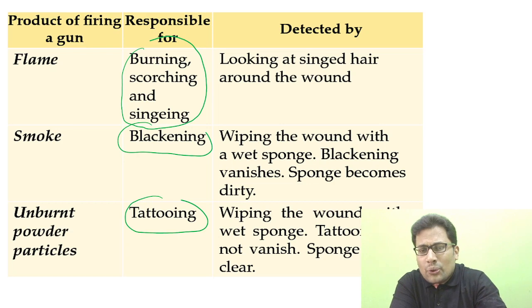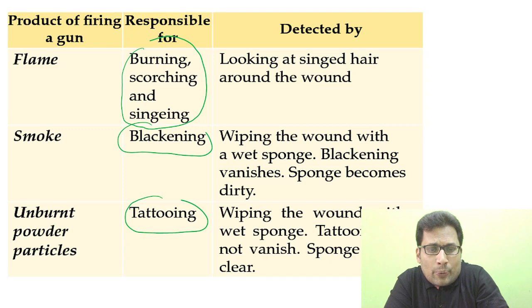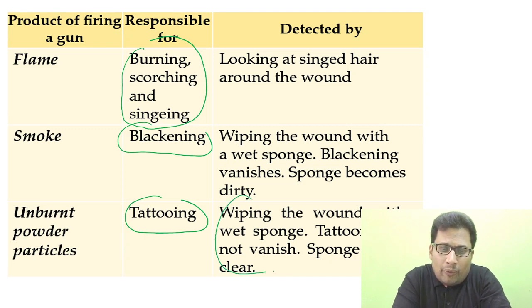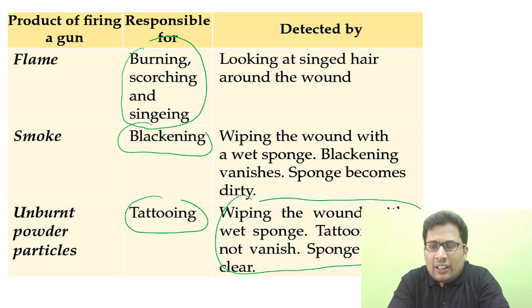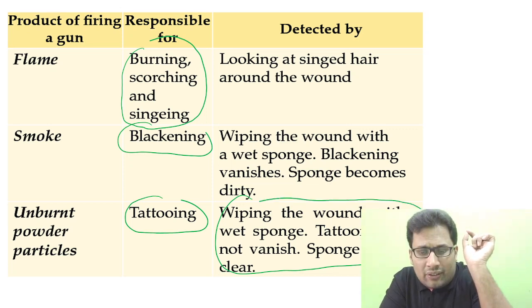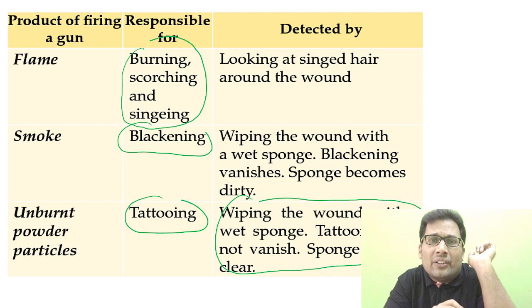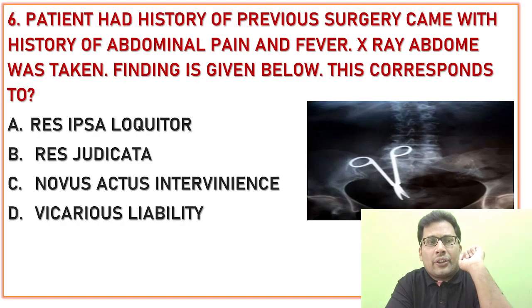The difference between blackening and tattooing is that when wiping the wound with a wet sponge, the blackening vanishes and the sponge becomes dirty. But in case of tattooing, wiping the wound with a wet sponge does not make it vanish, and the sponge remains clean.